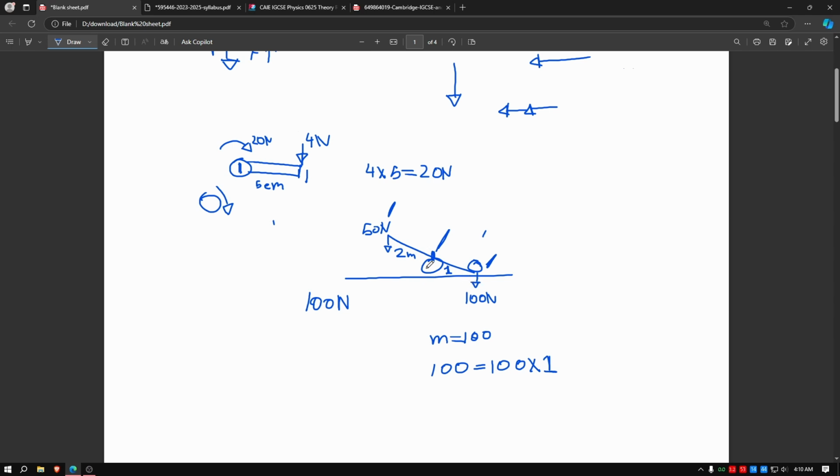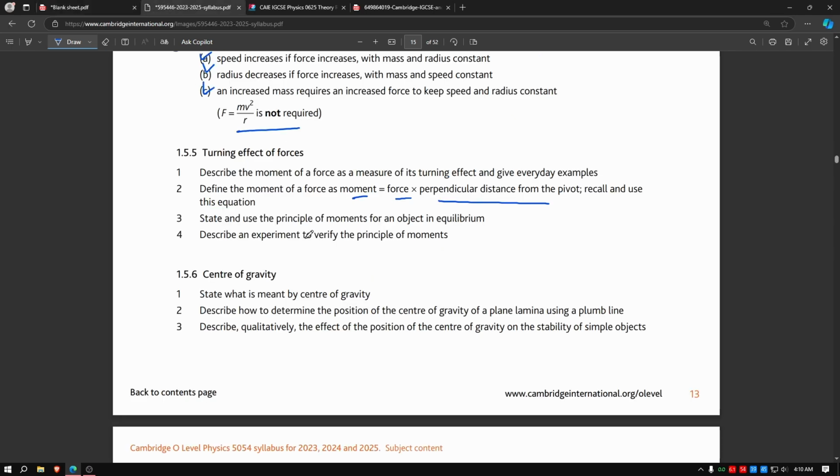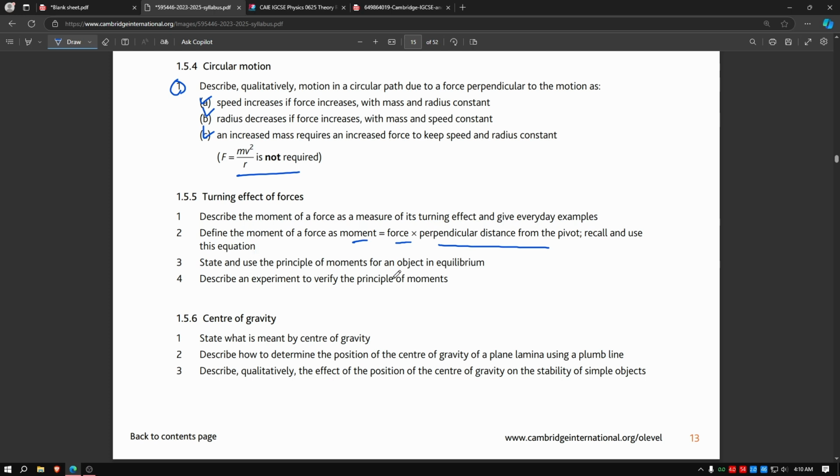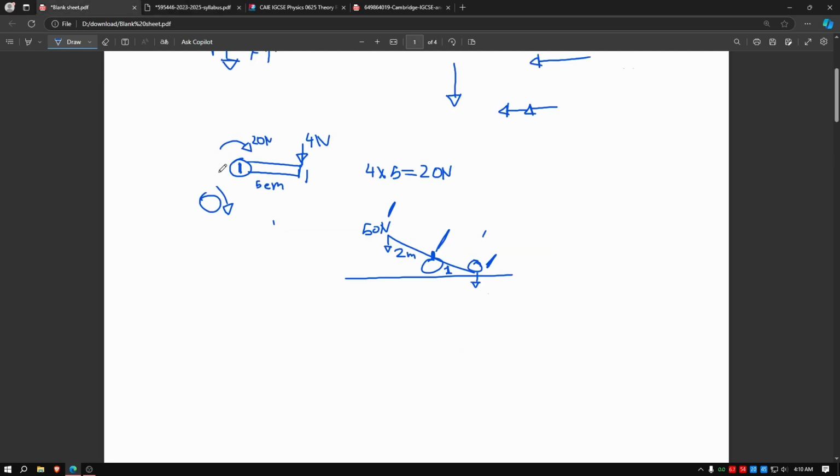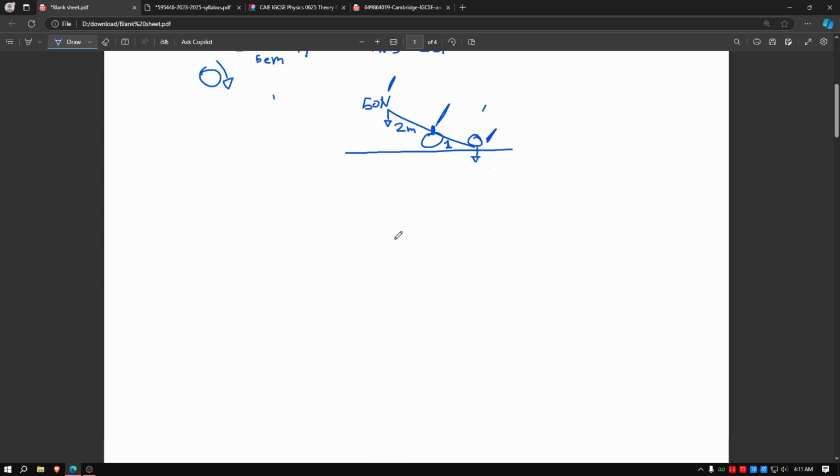This is a harder example, so this might need a bit more time to understand, but basically this is how a seesaw works. A moment is generated this way, and then it has to be cancelled by the moment this way, leading into the thing called the principle of moments. So clockwise moment and anti-clockwise moment must be equal.